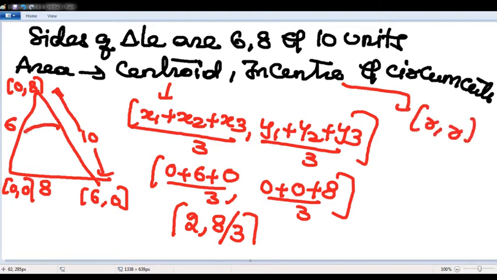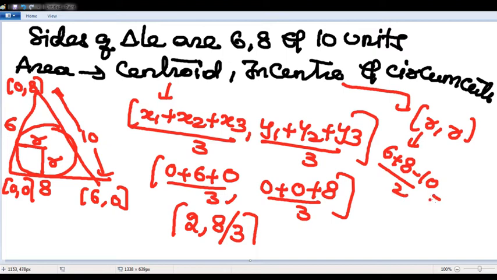The incenter means r comma r. If I take a circle, this is r and it is also r. What is r? Semi-perimeter minus hypotenuse: 6 plus 8 minus 10 by 2, so 2. On the x-axis it is 2, on the y-axis also it is 2. So the incenter is r comma r.